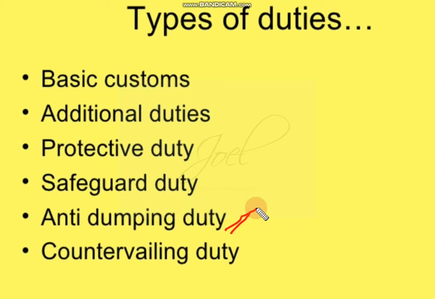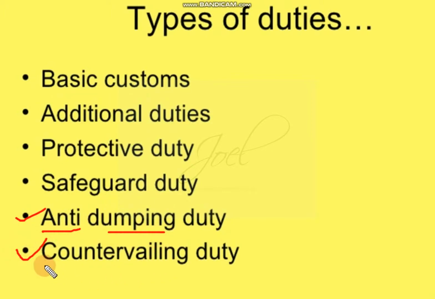Now to avoid this particular dumping of the products into India, anti-dumping duty will be levied. The anti-dumping duty rate will be very high. By levying this duty, the product will become very costly. So in spite of selling at a lower cost, lower than its exact cost or MRP, when they are paying the anti-dumping duty, this particular tax, the product will become still costlier. So poor quality products won't come to India. So anti-dumping duty is against dumping.